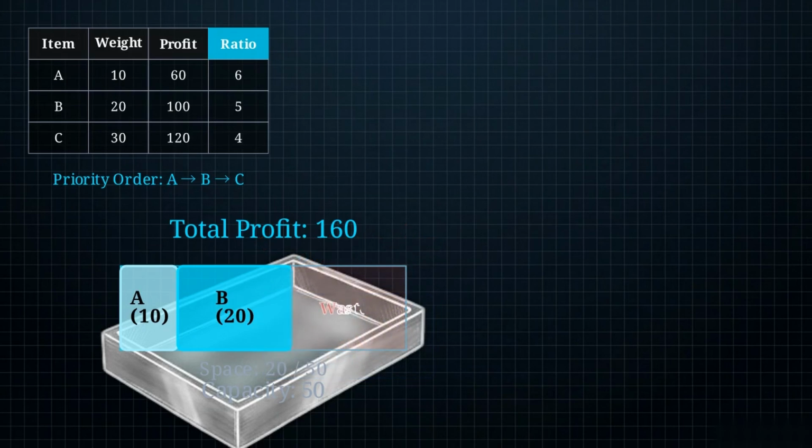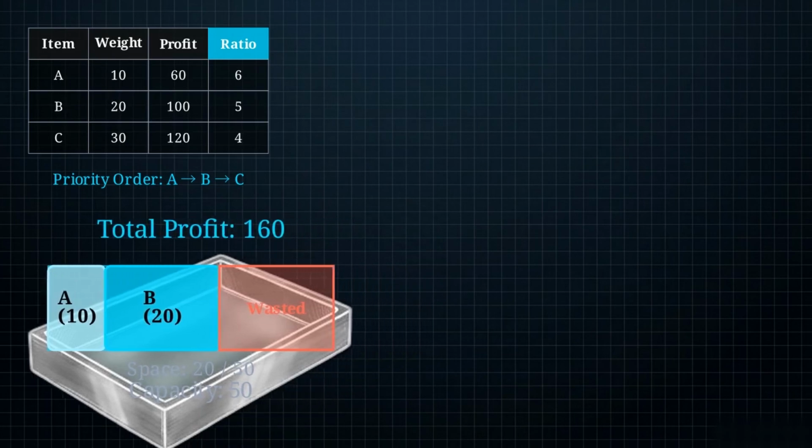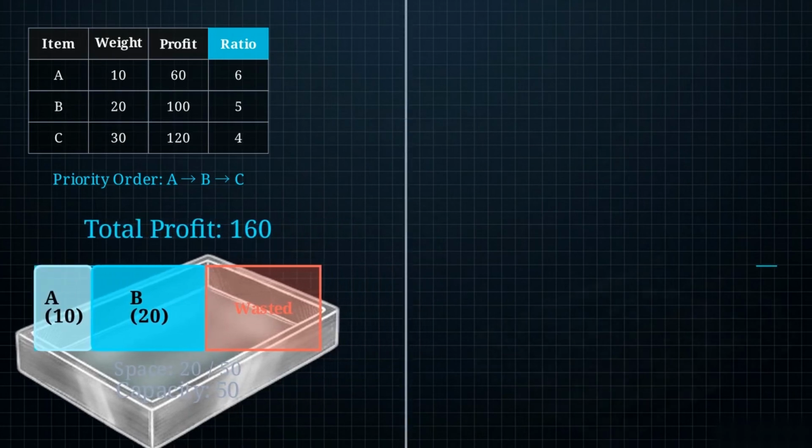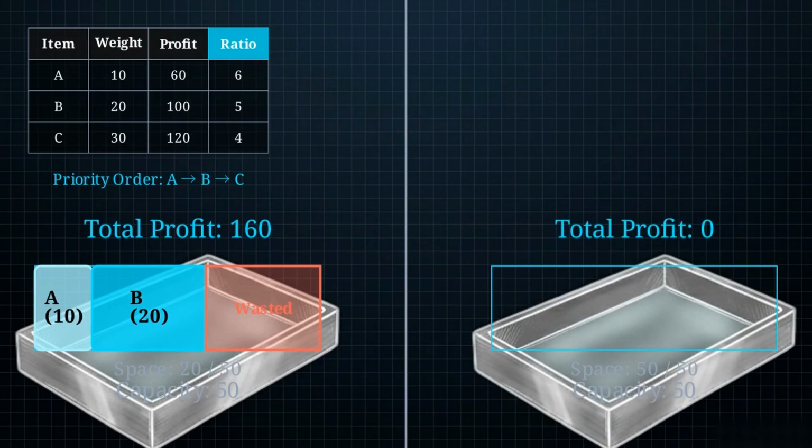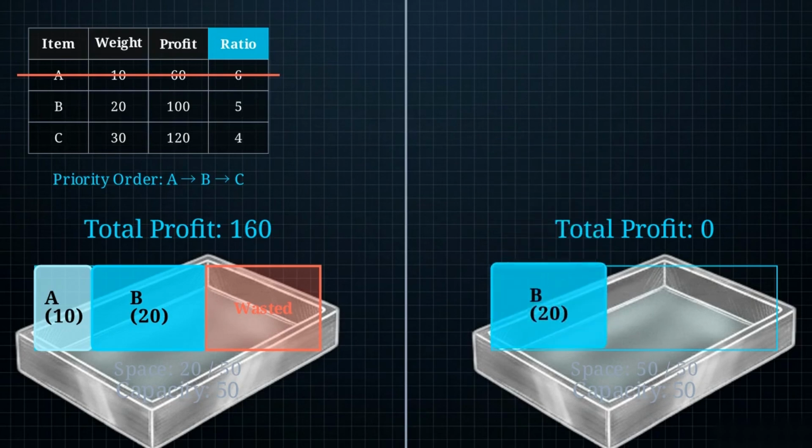To test if 160 is actually the highest possible value, we will construct an alternative combination on the right side of the screen. For this test, we deliberately ignore the highest ratio rule and skip item A entirely. Instead, we select item B, adding its weight of 20 and profit of 100 to the system. Then we select item C. Its weight of 30 perfectly complements the remaining 30 units of space. The capacity is maximized. The profit counter hits 220.